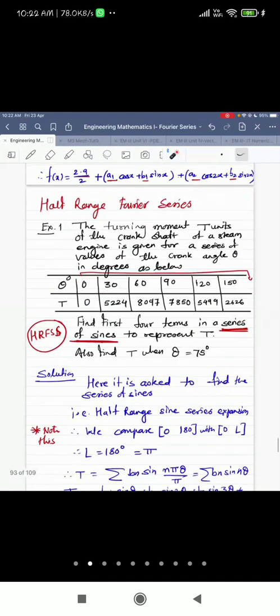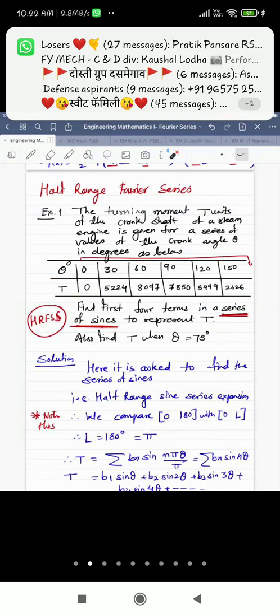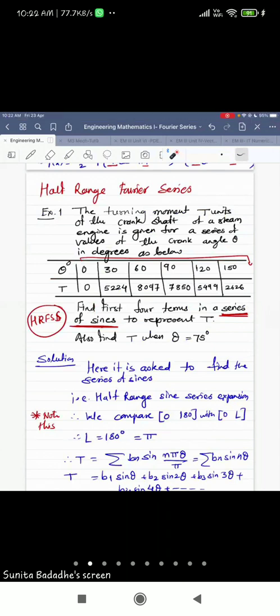Now, half range series examples also one can ask on the harmonic analysis. So how the question will be? This question I think we discussed last time. So whenever the word series of sines or series of cosines is used, that means it is a half range Fourier series. So here the interval is 0 to, now 180 is not included, but it is understood that at 180 the value is present. So we have to compare 0 to 180 degree with 0 to L here.